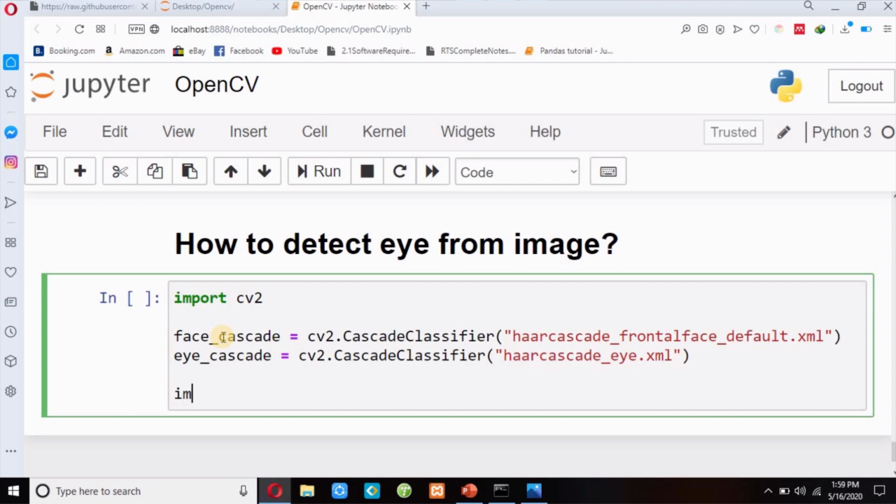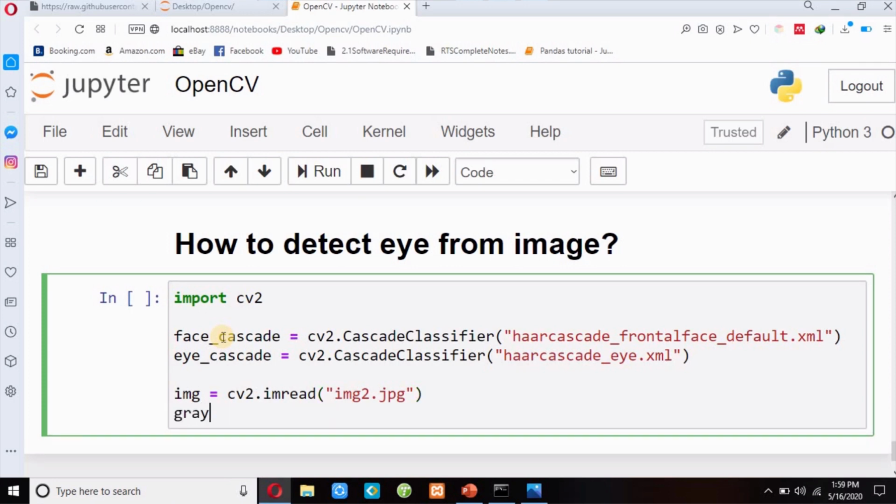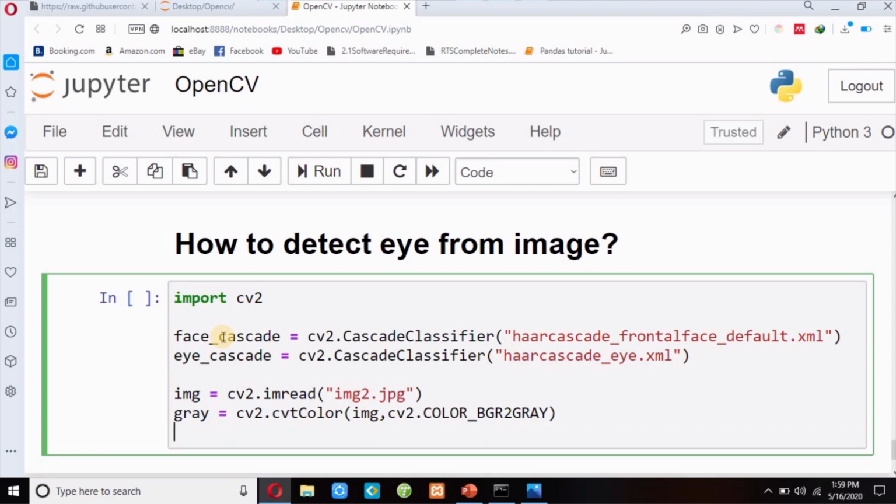I will load my image, img equals cv2.imread, and I will use the same image, img2.jpg. Then I will convert my image into a grayscale image, cv2.cvtColor. I will pass the RGB image, and then cv2.COLOR_BGR2GRAY.